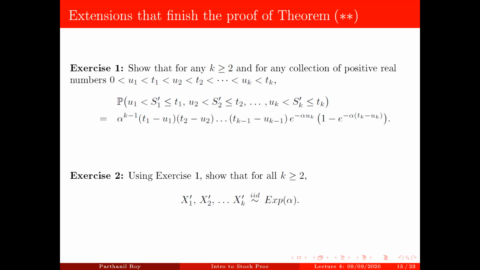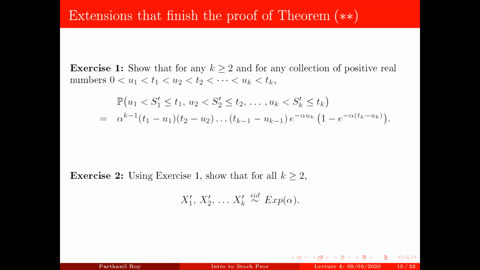Now, if we summarize what we have completed so far in this course, we started with one definition of homogeneous Poisson process, starting with IID exponential alpha inter-arrival times, and then counting the number of arrivals up to time t.